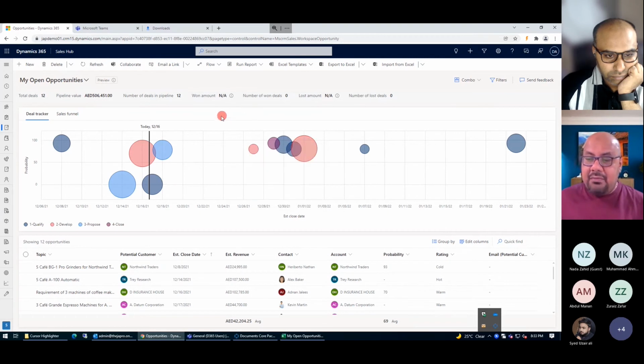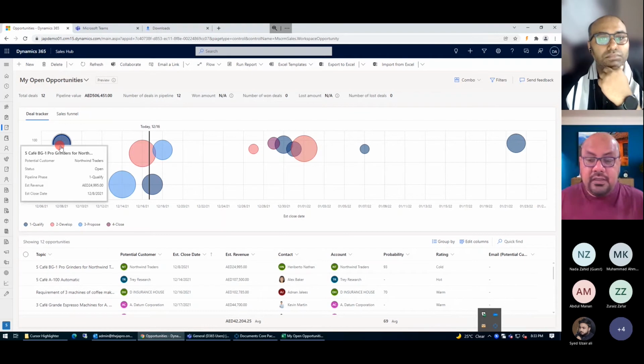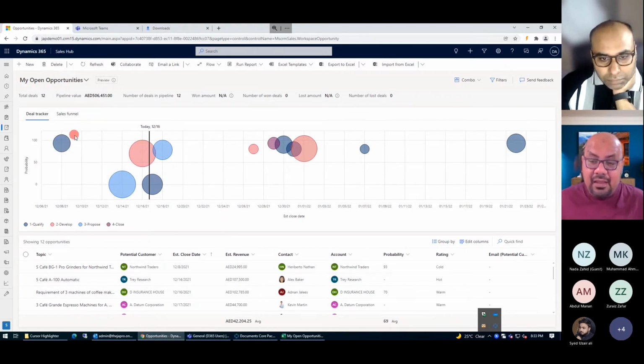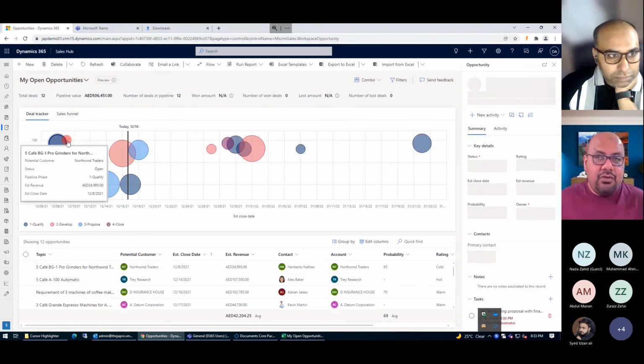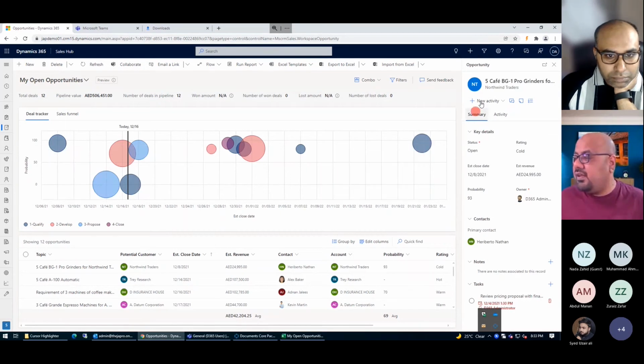From here, I can see which past deals are still open that I didn't work on. I can see that the 5 Cafe BG1 is still open, and the worth is 24,995 dirhams. It was supposed to close on 8th of December, but it's yet to be closed. If I want to see what's happening here, I just click on this particular circle, or deal area, and I can see the complete information about my opportunity.